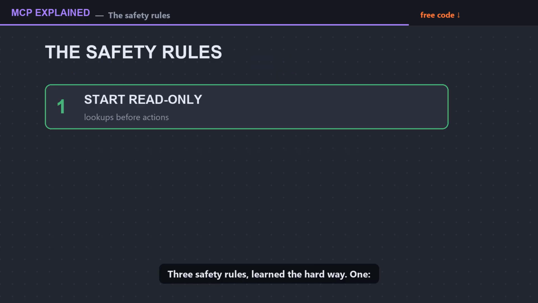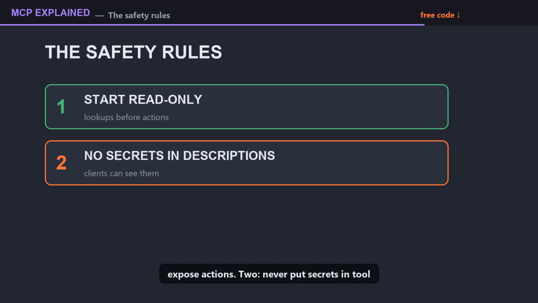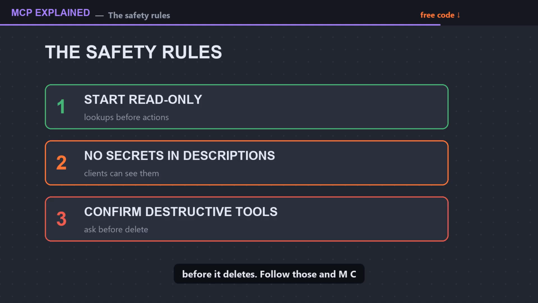3 safety rules, learned the hard way. 1. Start read only. Expose lookups before you expose actions. 2. Never put secrets in tool descriptions. Clients can see them. 3. Keep destructive tools behind confirmation so the assistant asks before it deletes. Follow those and MCP is safe to run on real business data.